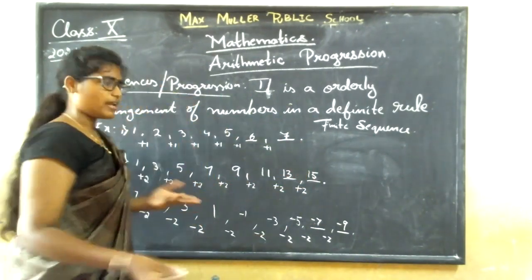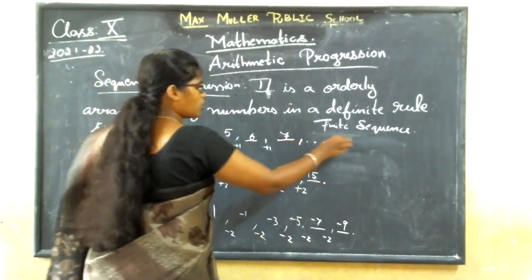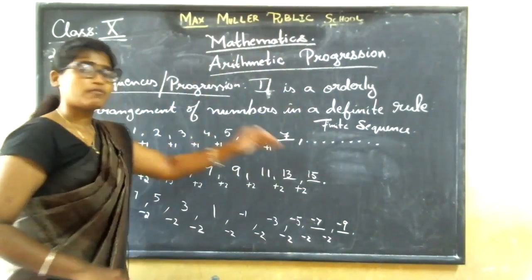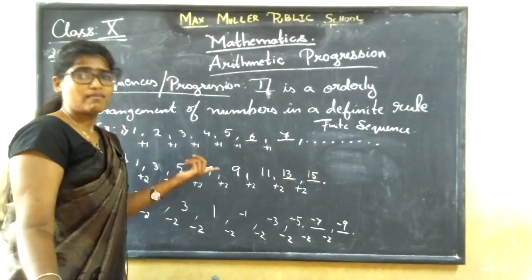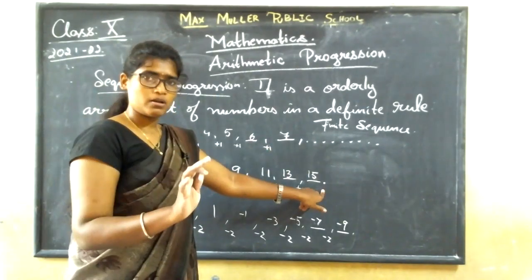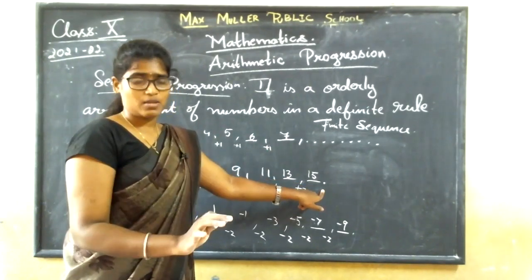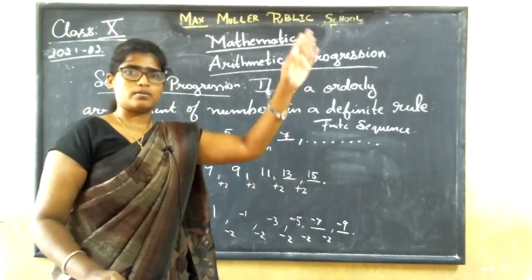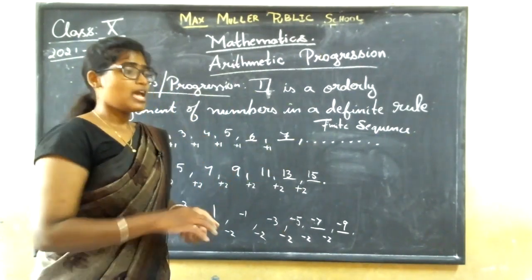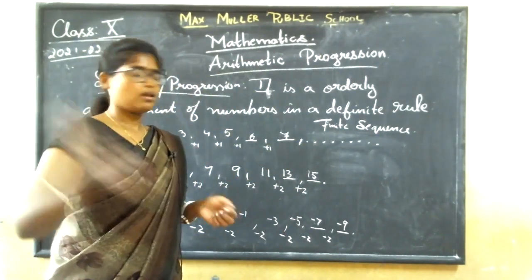What then is infinite? See, if I put a comma and put dots, it goes on. If I tell it goes on, then it is infinite. It does not have any end. Does it have any end? No. If I put a stop, this is a finite sequence. If I say it goes on, it is an infinite sequence. Did you understand about this?